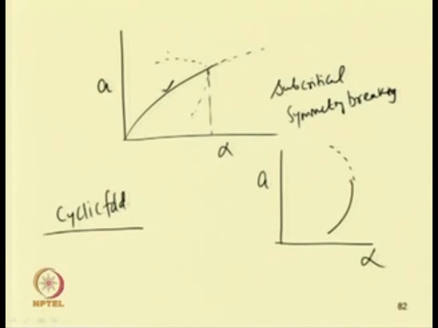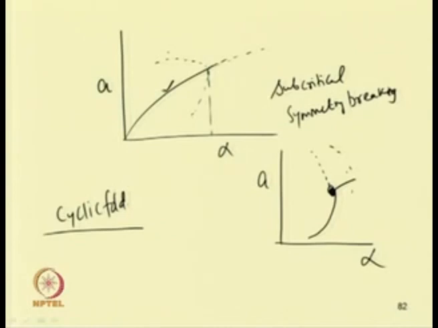One can see that at this critical point, we will have a stable solution and this is unstable. So, at this point, this is a saddle node, similar to the saddle node in case of the fixed point response.